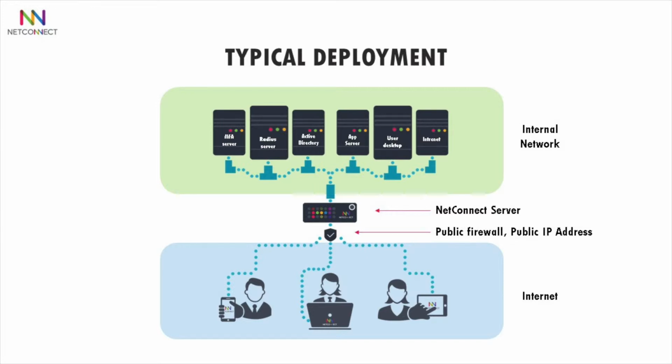A typical NetConnect deployment involves installing NetConnect into your network and interfacing it with your Active Directory and any multi-factor solutions you may have for authentication, and with your application servers, user PCs, and any other internal resources you wish to make available. Users reach NetConnect via your chosen URL, which resolves to the public IP address you've allocated, and this in turn is sent to the internal IP address configured on your NetConnect server via your internal routing. As you can see, in a standard deployment, you place your server behind your firewall.